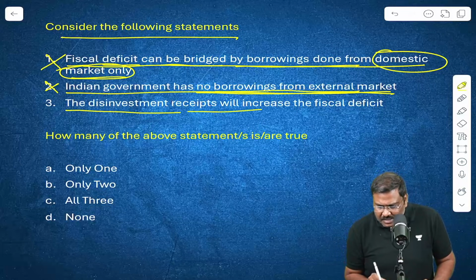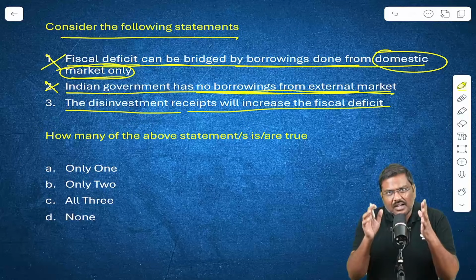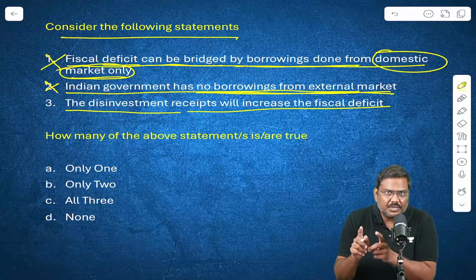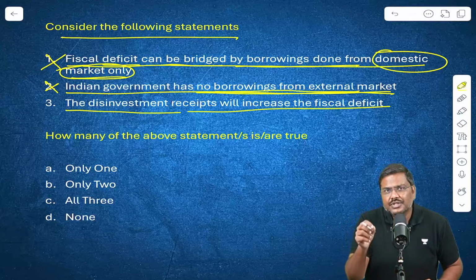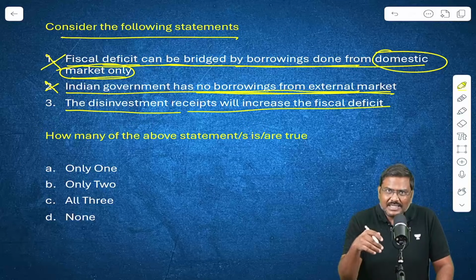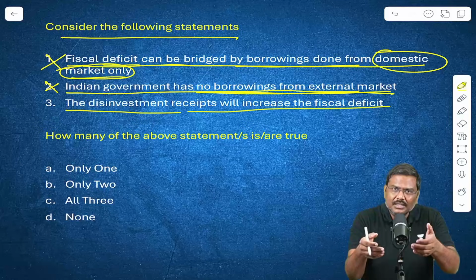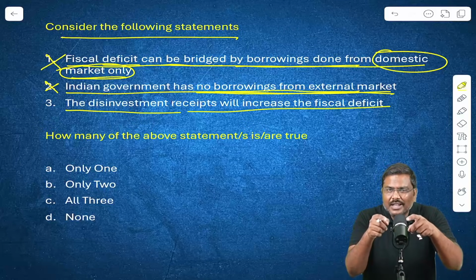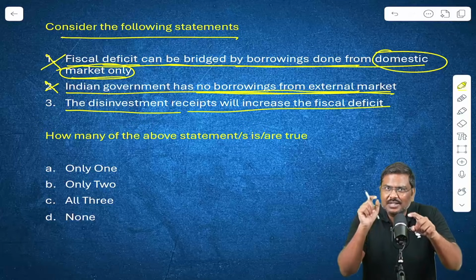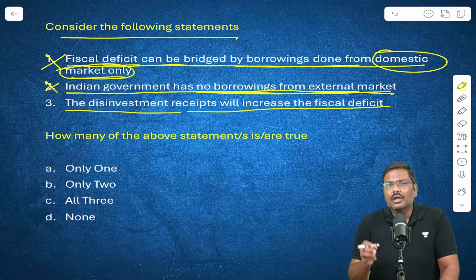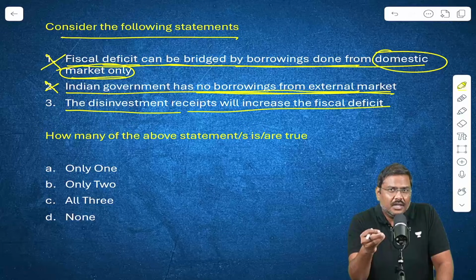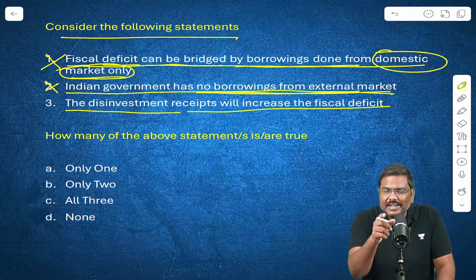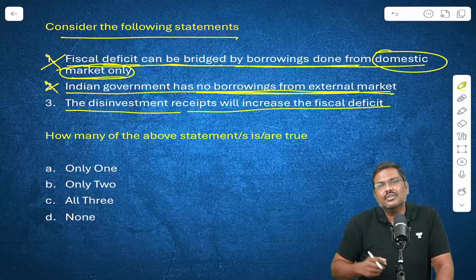The second statement: the disinvestment receipts will increase the fiscal deficit. The disinvestment receipts, mind you, essentially are a source of income for the government. The government sells certain assets and earns this particular money. Now, here is a question for all of you. I want you to tell the correct answer in the chat section or comment section of the video. The disinvestment receipts are part of revenue receipts or capital receipts? What is the correct answer? Let me know in the comment section of the video.